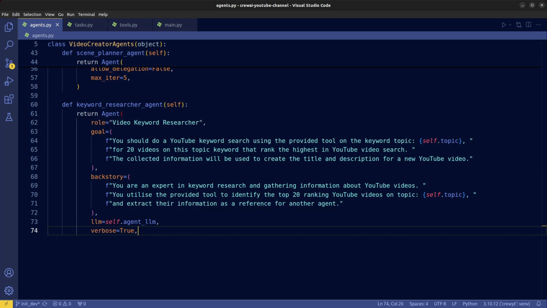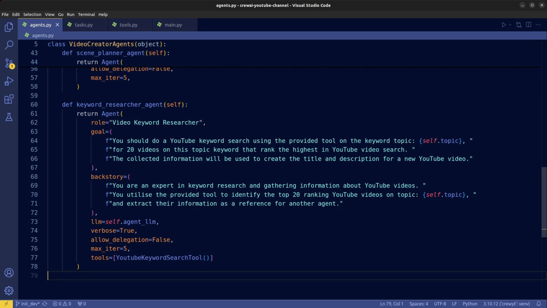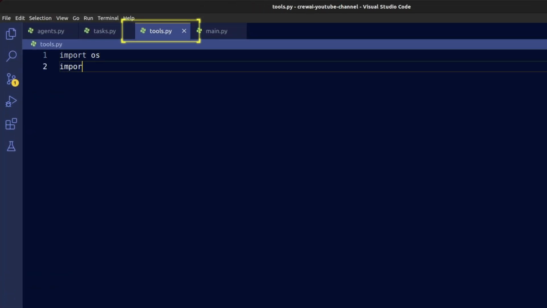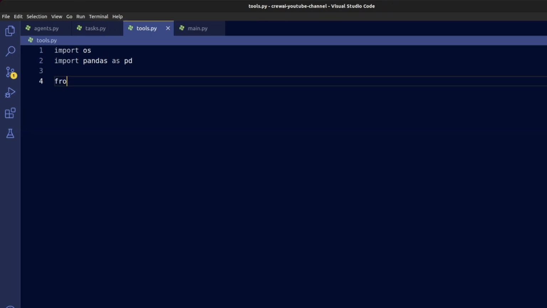Set verbosity to true for printouts, allow delegation to false, set max iteration to 5, and provide the custom tool over here to do keyword search on YouTube. Now we define this custom tool called YouTube Keyword Search Tool in the tools.py file. Let's take a quick look at tools.py and see how we should create this custom CrewAI tool.